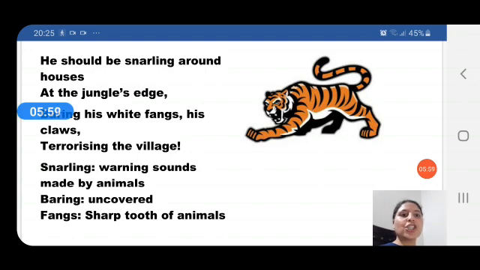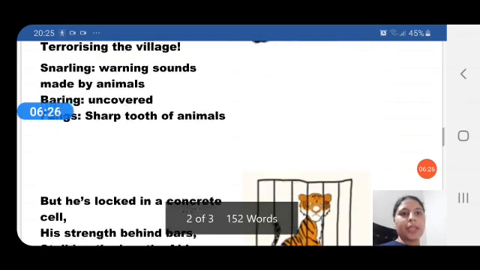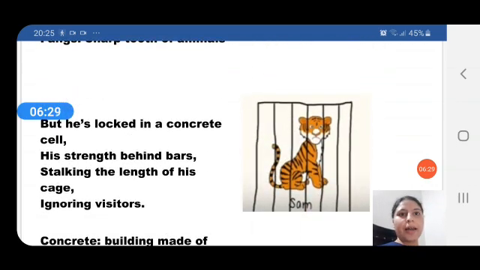Fangs means sharp tooth of the tiger. So baring means showing. So by showing his white fangs, by showing his claws, he should be terrorizing the villagers living at the outskirts of the jungle where the tiger lives. So here again the poet says that this is something natural to a tiger, not living in a cage. Now let's move to the next stanza.